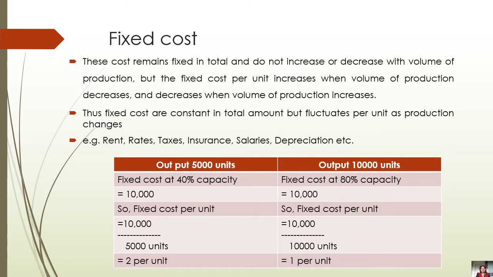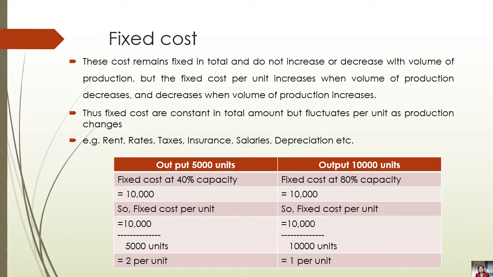Now, as we have to define fixed cost and variable cost and segregate these costs, first of all we should understand what is meant by fixed cost. Fixed costs are the costs that remain fixed in total and do not increase or decrease with the volume of production, but fixed cost per unit increases when the volume of production decreases, and it decreases when the volume of production increases.